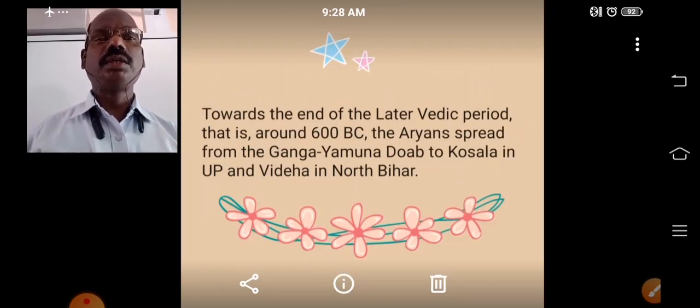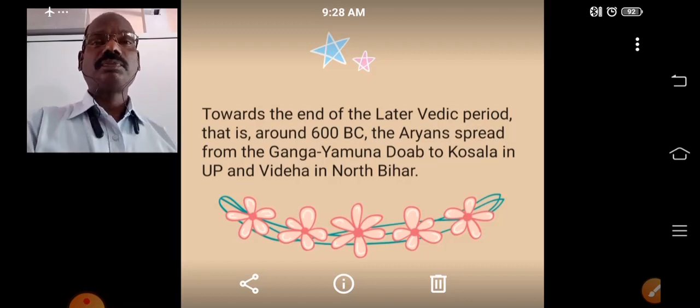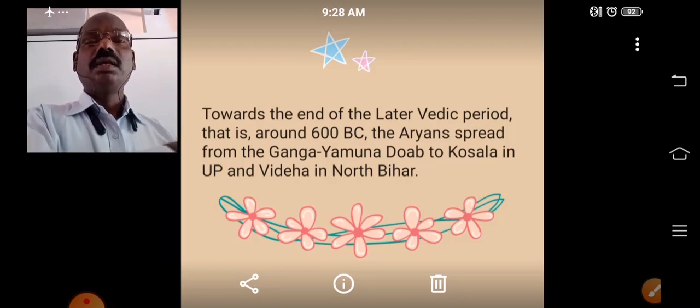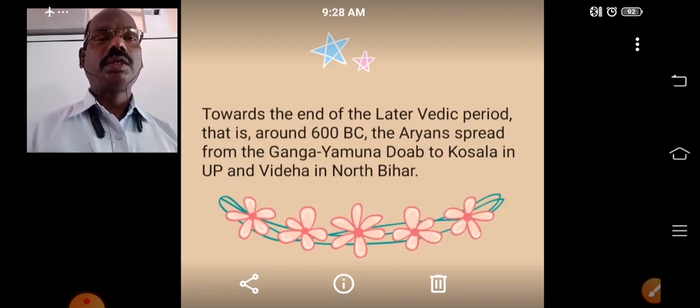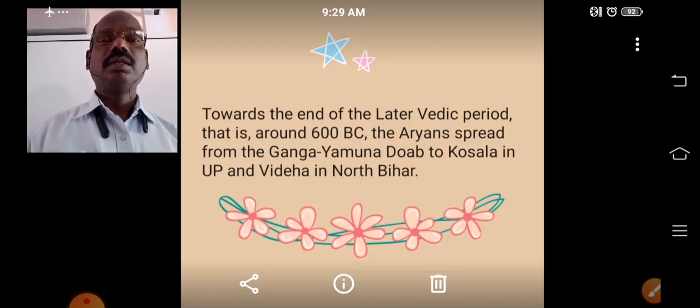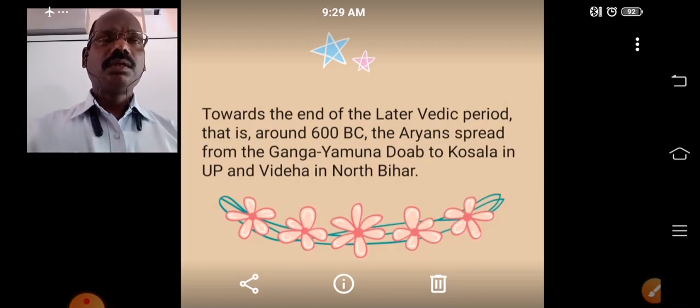Towards the end of the later Vedic period, that means around 600 BC, the Aryans again moved further in the eastward direction. That means they reached Kosala and Videha, that means northern Bihar. Up to there they moved. That means their journey from the Saptasindhu region up to northern Bihar covered a large area.